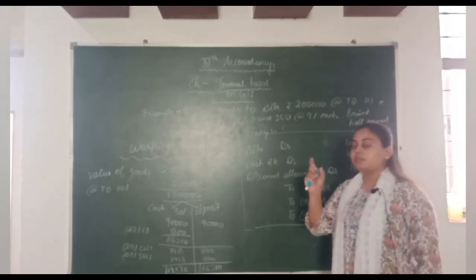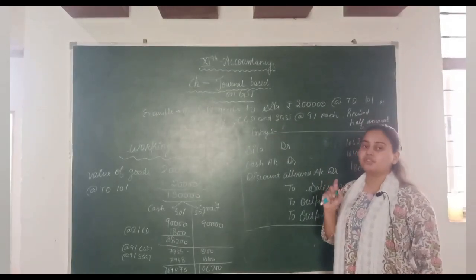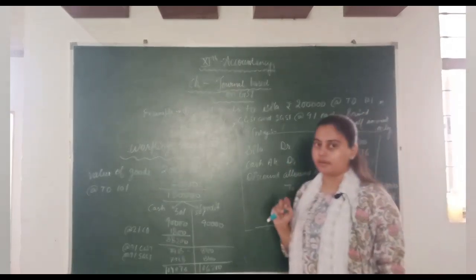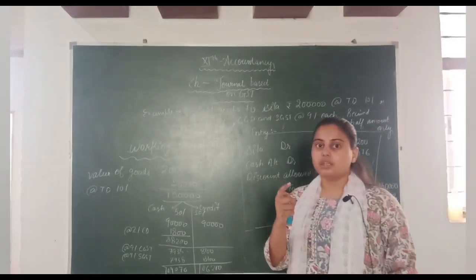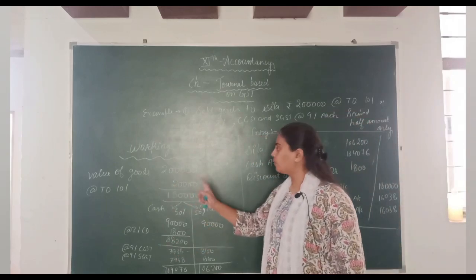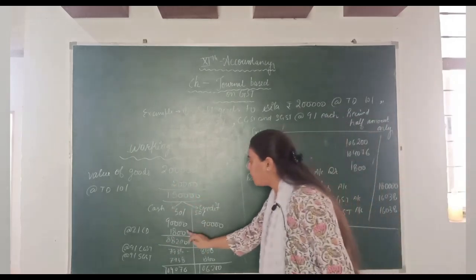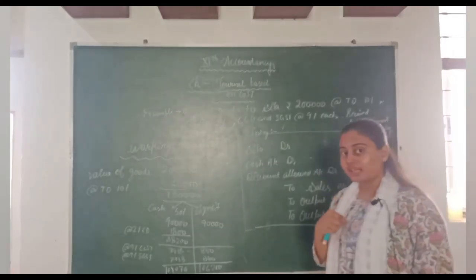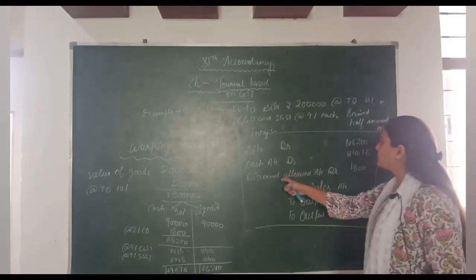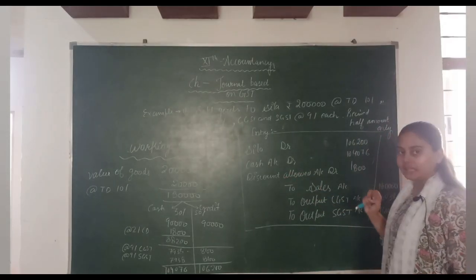Credit sales means we don't receive cash, so we mention the name, Sita debited 1,06,200. We mention cash discount, not credit discount, in our books. So we record the cash discount value of 1,800. The seller gives the discount, which is a debit concept, so discount allowed debit is 1,800.